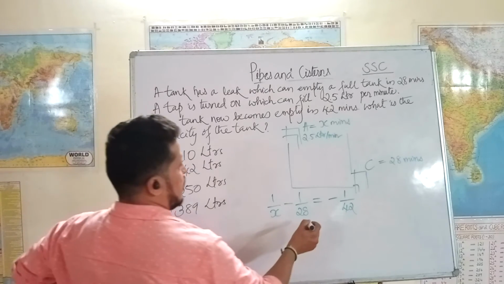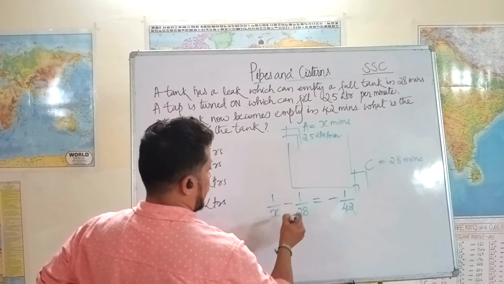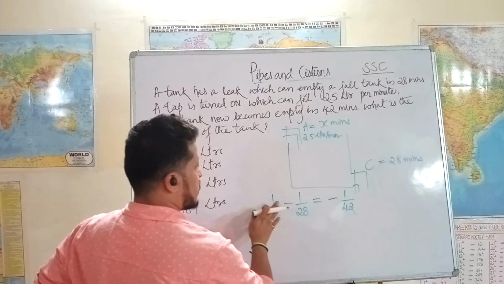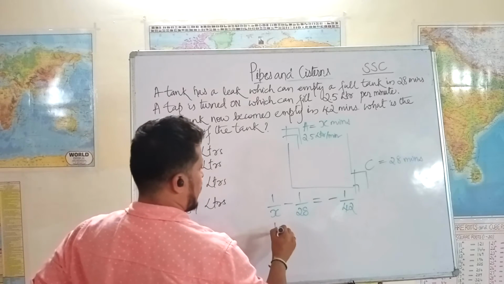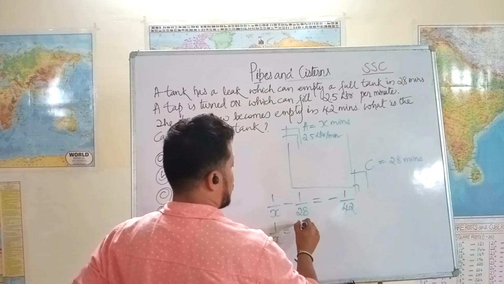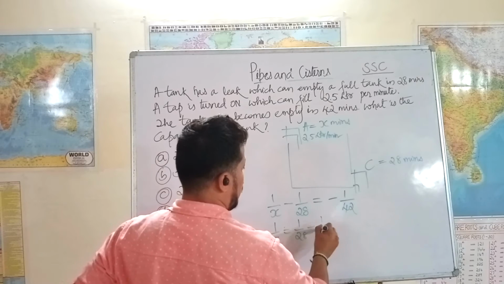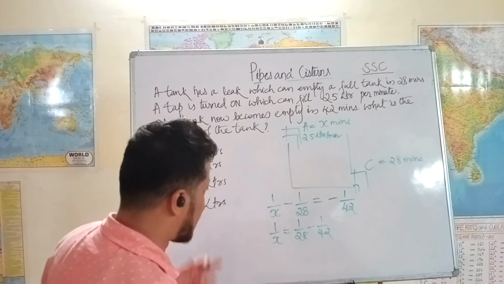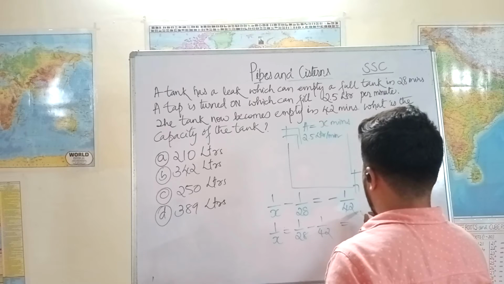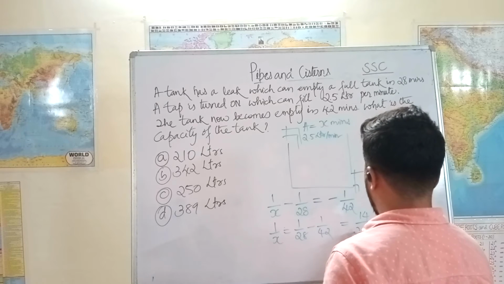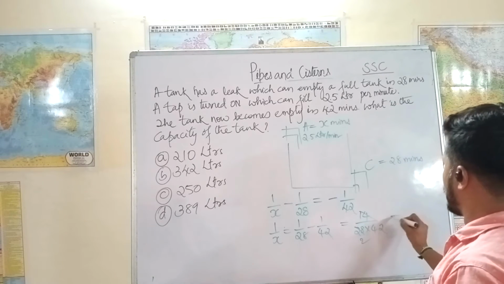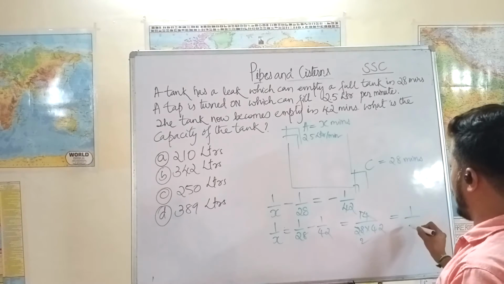Alright, now let's see. Let's keep 1 by x here and take this on the right hand side. So 1 by x is equal to, this goes to the right hand side, so it becomes positive 1 by 28 minus 1 by 42. So 42 minus 28, 42 minus 28 is equal to 14, divided by 28 into 42. So 14 ones are 14, 14 threes are 42, is equal to 1 by 84.